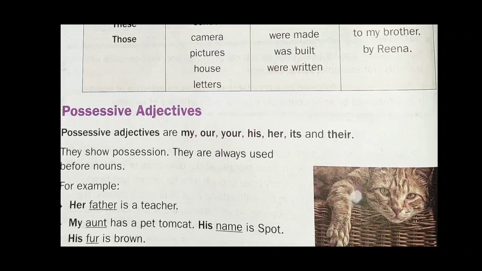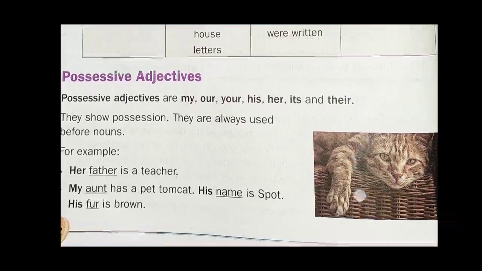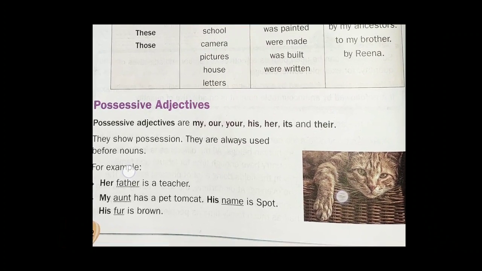Let's see the next kind of adjective, that is possessive adjective. Main possessive adjectives are my, our, your, his, her, its and their. These adjectives show possession and they are always used before noun. For example, her brother is a teacher. In this sentence, her is the possessive adjective.